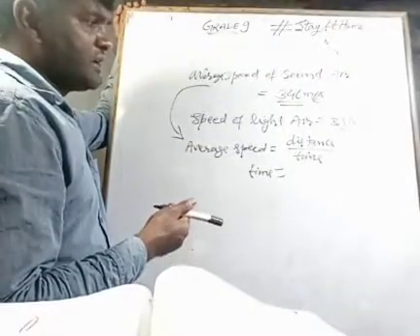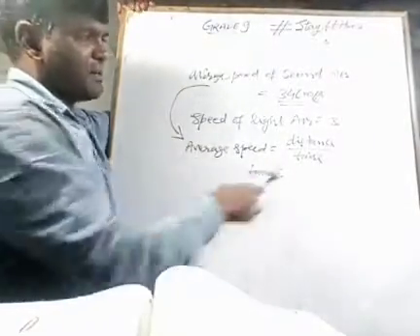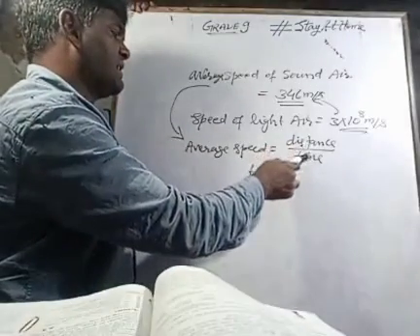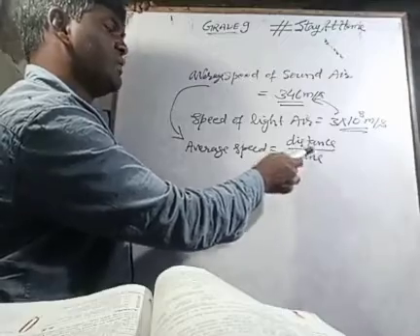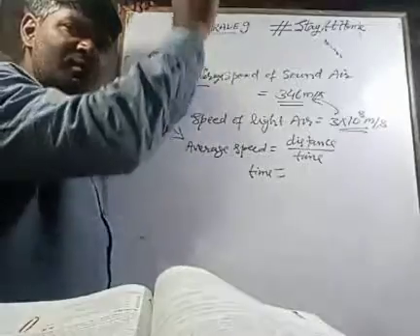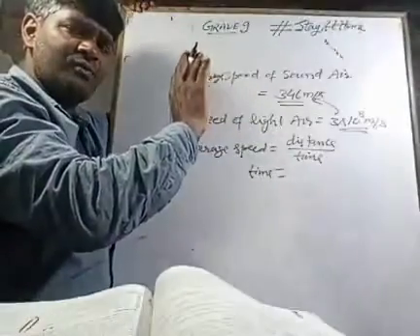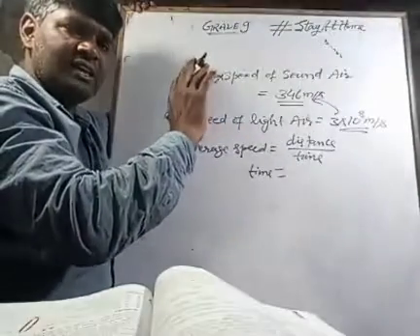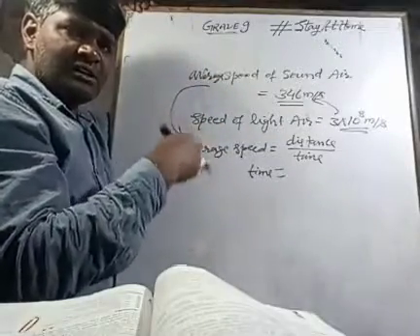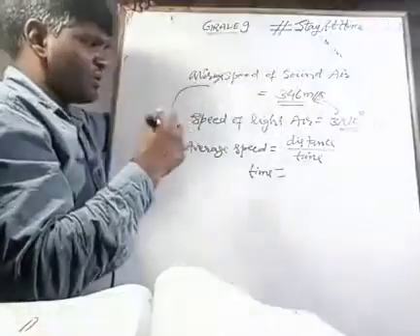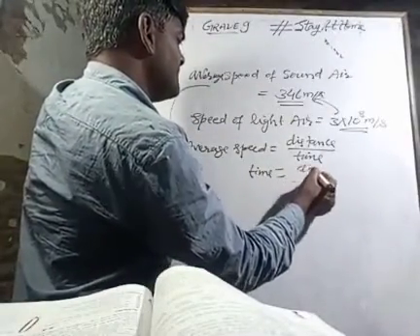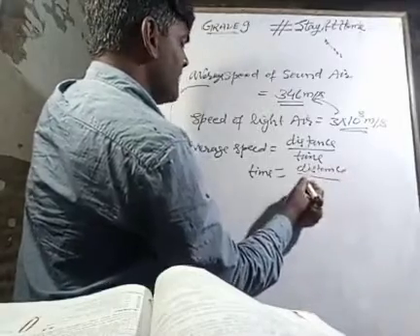One thing you can note down over here: if you have been asked about distance, you can easily find that. Now let both be at the same distance, because thundering is taking place at a common distance. Let distance be common for both lightning and thunder, taking place at the same place, so distance will be the same for all. So what should be time? Time will be distance upon average speed.